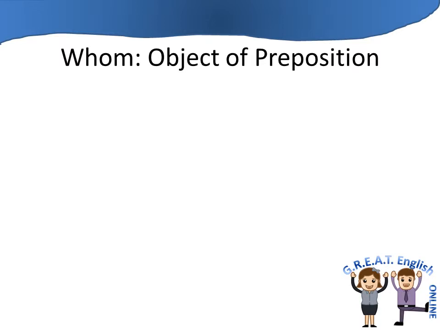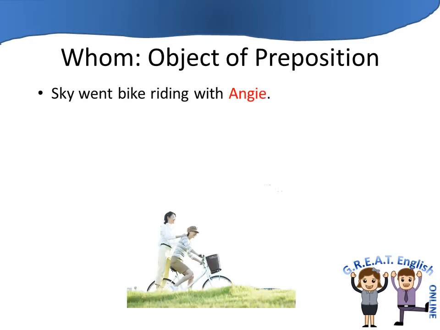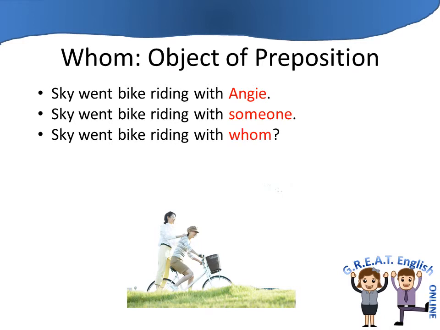Whom can also be the object of a preposition. Sky went bike riding with Angie. So the action is go bike riding, and Sky is the person who is doing the bike riding, and with Angie is a prepositional phrase. So with is our preposition, and Angie is the object of the preposition. As before, maybe we don't know that it's Angie, we just know that it's someone. So we can say Sky went bike riding with someone, and then replace someone with whom. Sky went bike riding with whom?